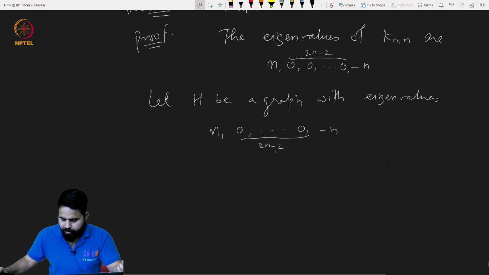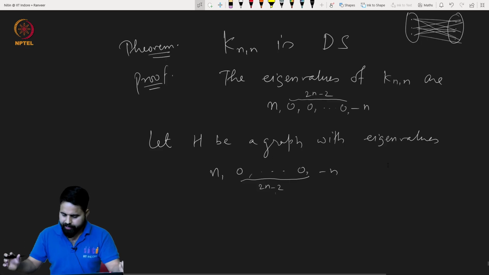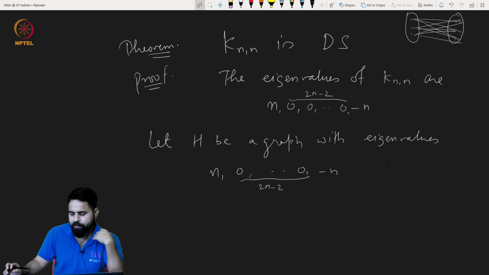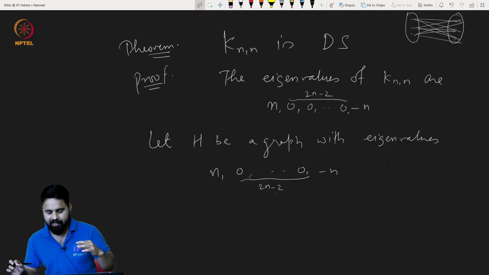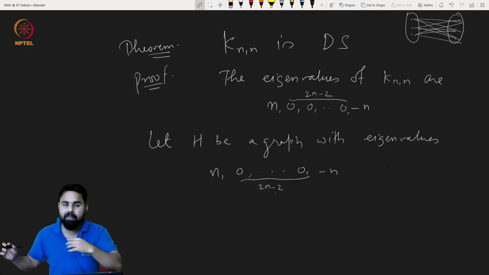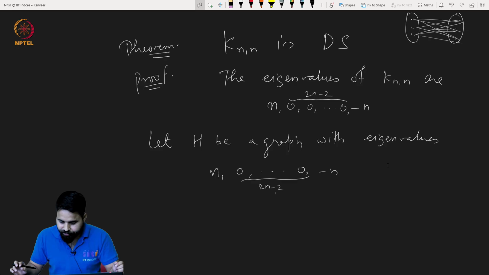Let us check what edges we can find. Just by knowing the number of edges, which comes out to be n squared, we cannot determine the graph, because there can be many other graphs with n squared edges, right? And the number of vertices we know: there are 2n vertices here. Here we need a slight trick, more of a trick than what we used for complete graphs.